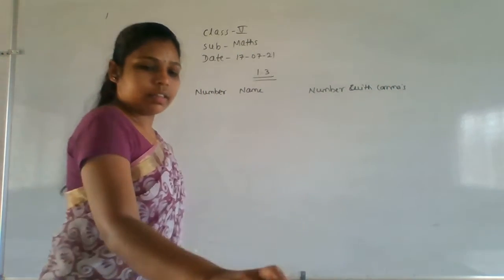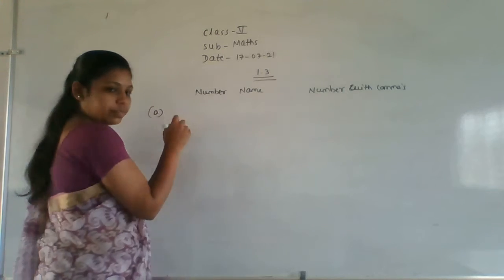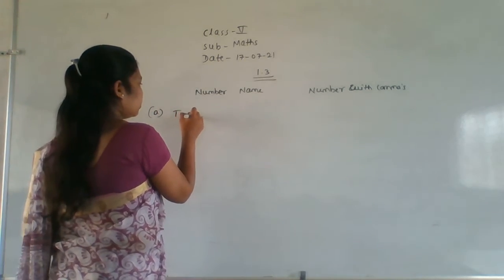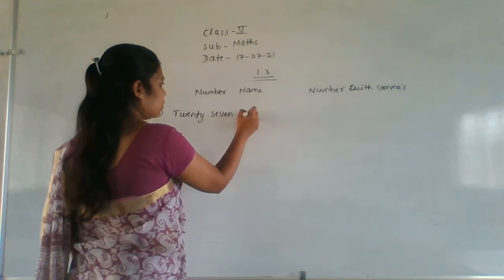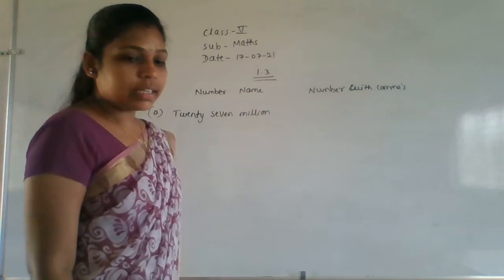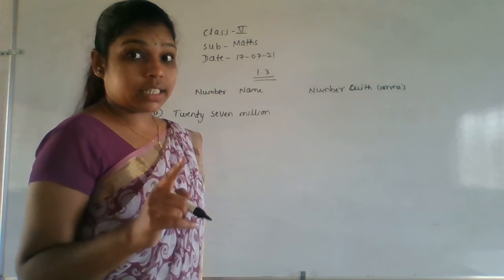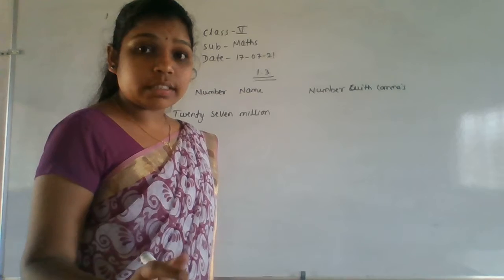Okay. Now we'll write. So first one will be the 27 million. For million, how many zeros? 6 zeros. Right? For 100,000, 5 zeros.